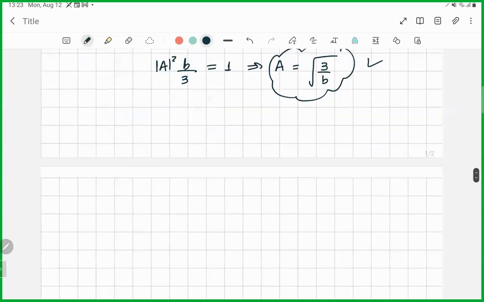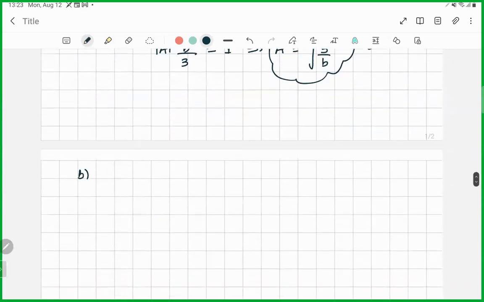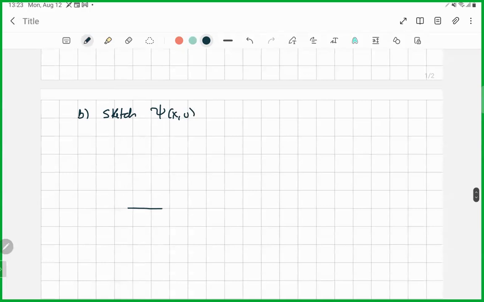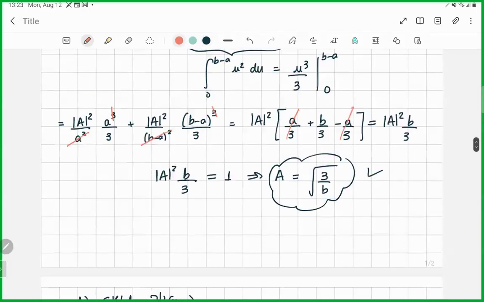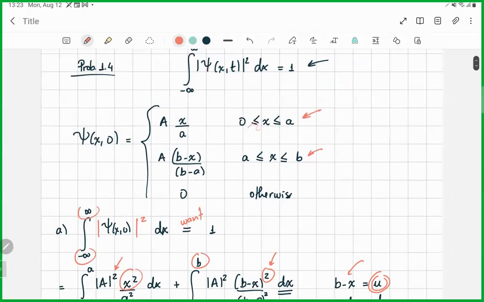This was the story of normalization. Let's go to the next question of this problem, which is just to sketch this function. Sketch the wave function at time 0. This is my x axis, and this is my y axis. Let's go back to our definition.